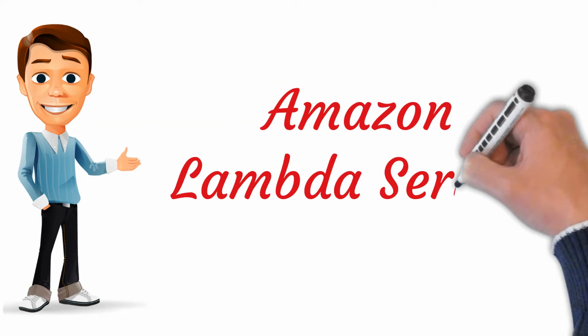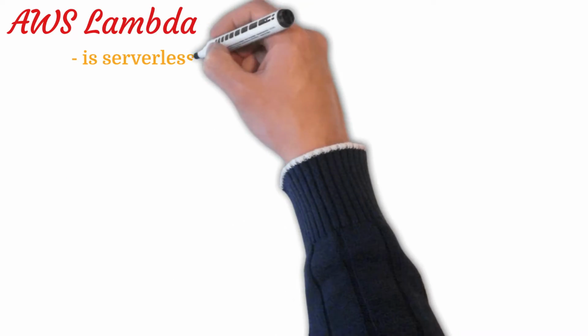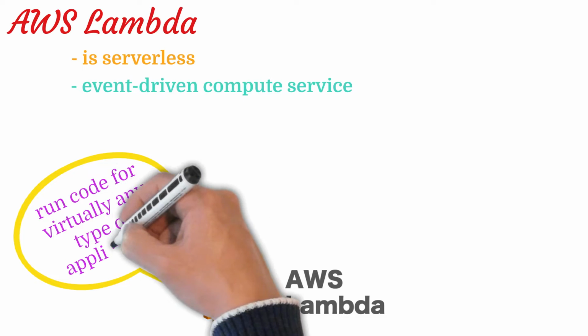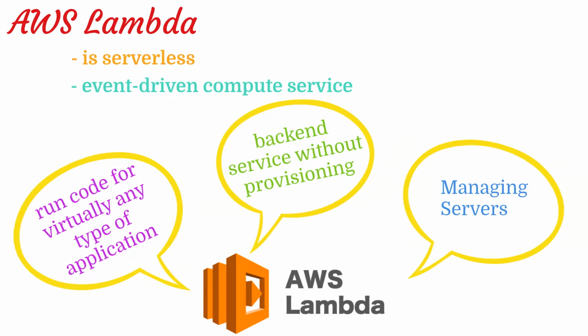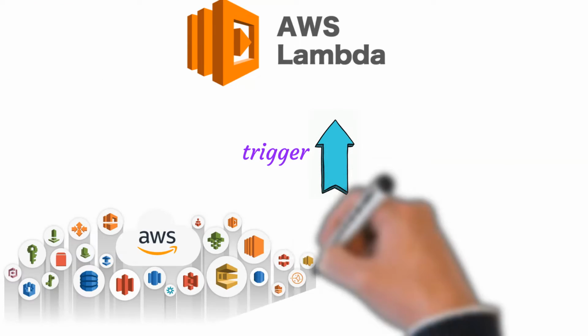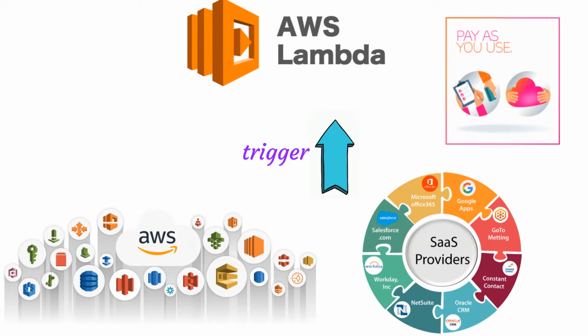Let us start with Amazon Lambda service. AWS Lambda is a serverless, event-driven compute service that lets you run code for virtually any type of application or backend service without provisioning or managing servers. You can trigger Lambda from over 200 AWS services and software as a service (SaaS) applications, and only pay for what you use.